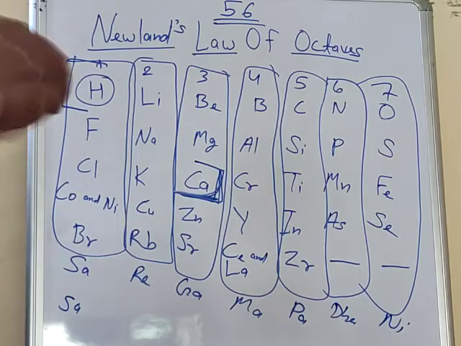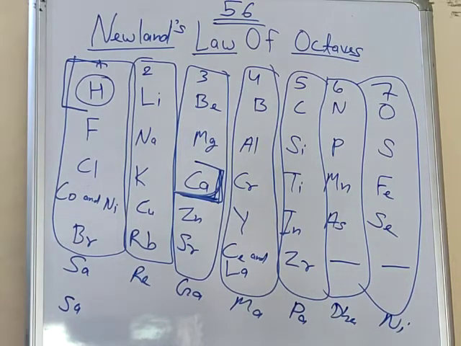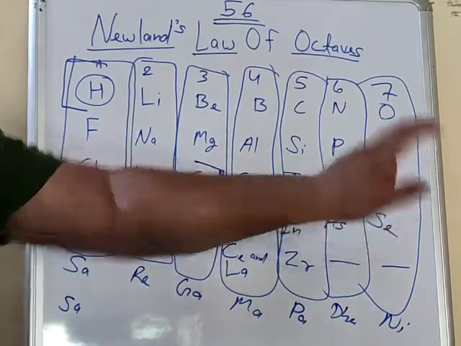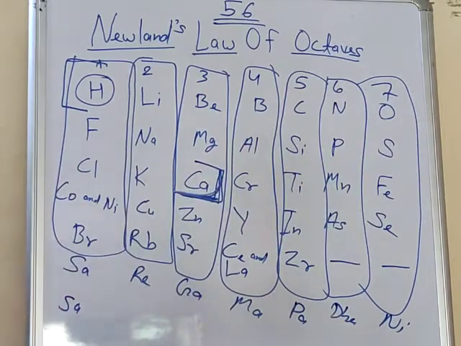How? Let's see. You can see here is Fe. Fe is iron, and here are cobalt and nickel. The chemical properties of cobalt, nickel and iron are similar, but they are not placed together. They are far from each other.